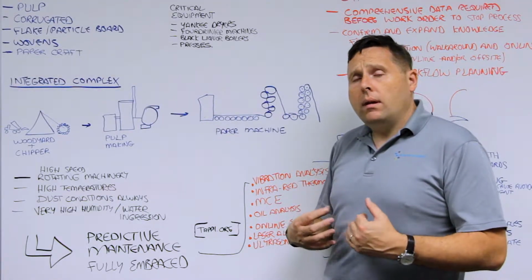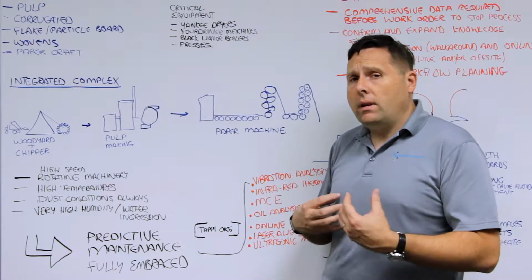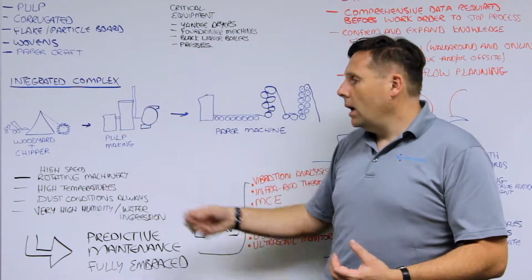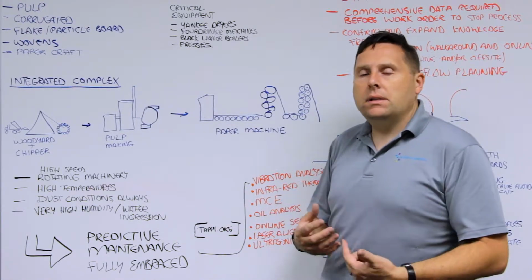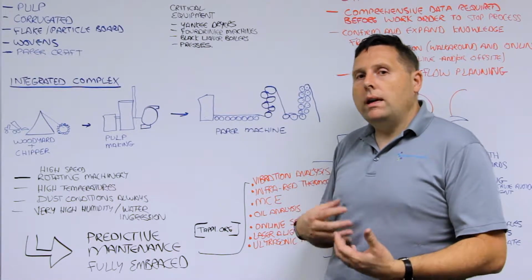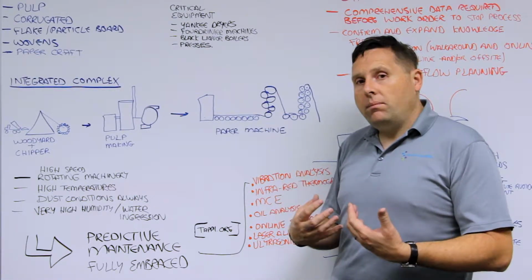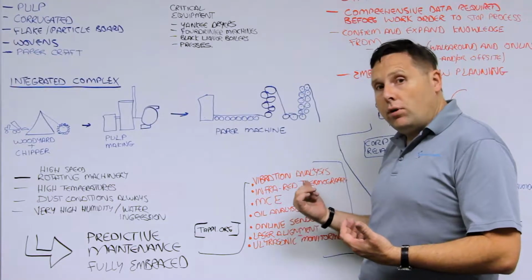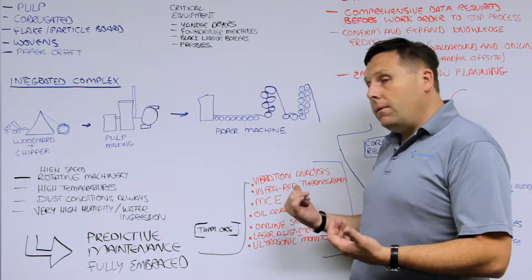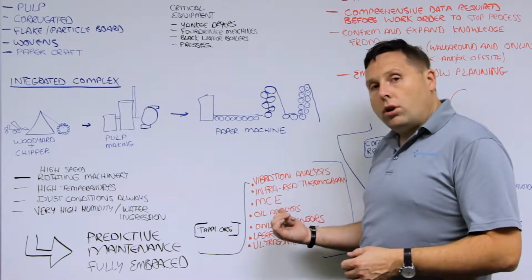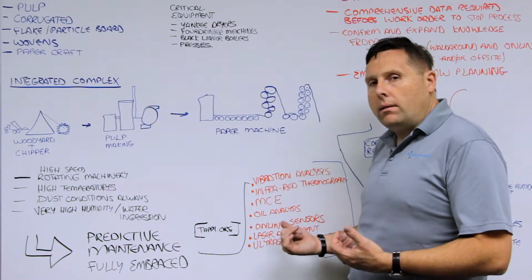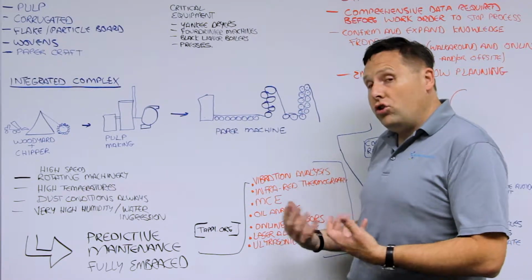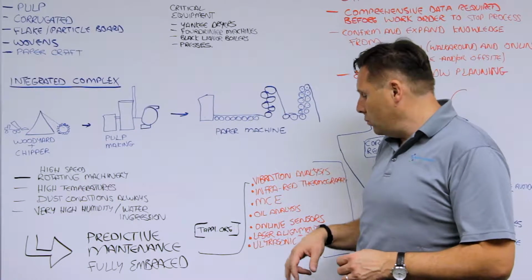Pulp and paper, because of the high speed and a lot of bearing systems, was one of the first to really embrace predictive maintenance technologies such as vibration analysis, infrared thermography, motor current evaluation, and oil analysis, of course, for many years traditionally off-site, but more on-site as well.